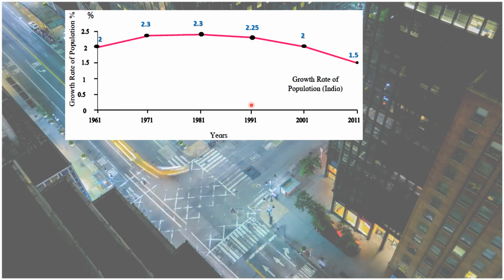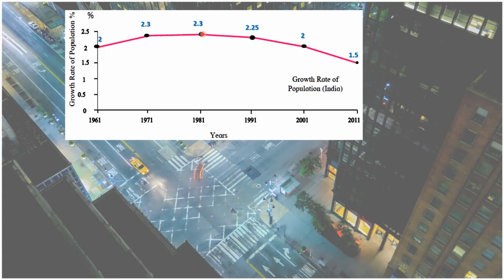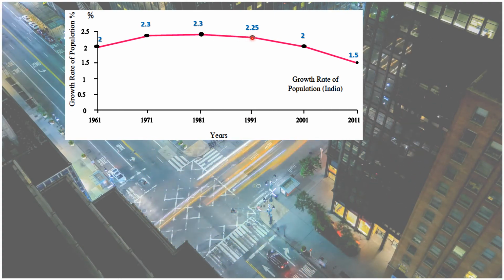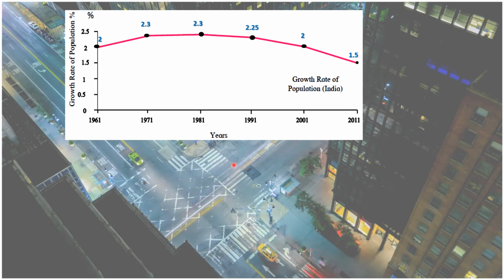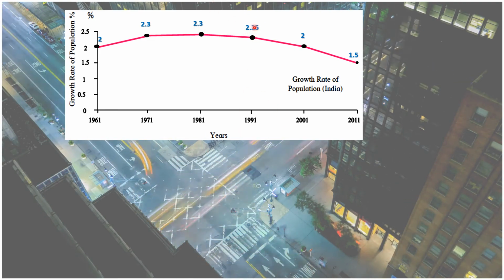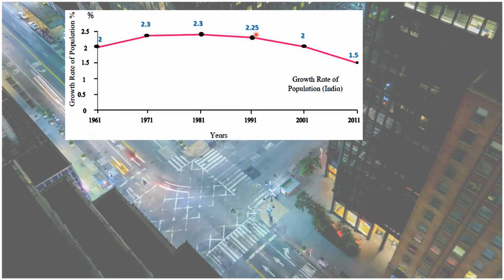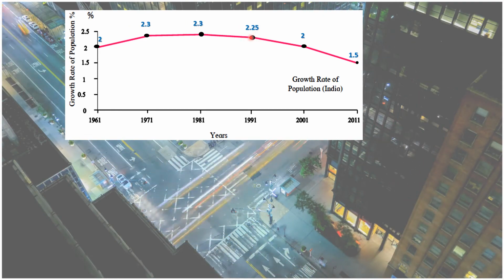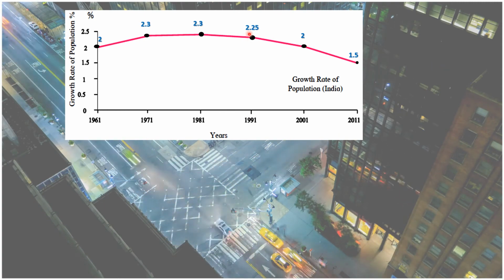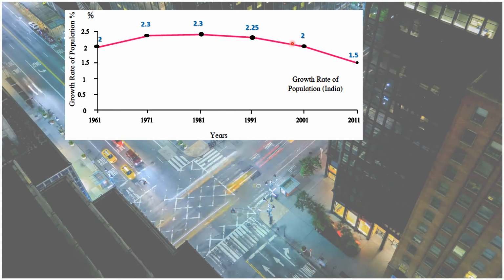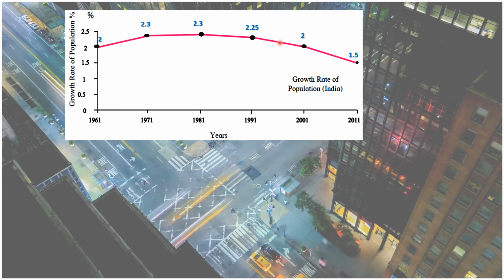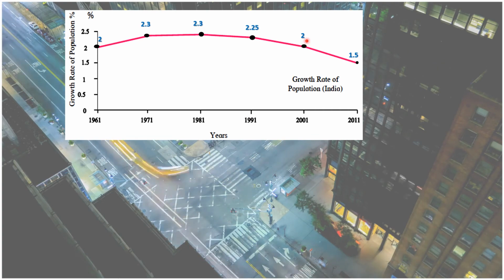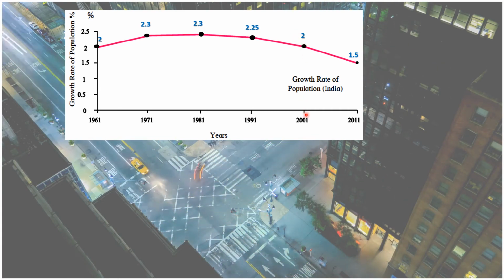Then in 1991 you see the graph is moving downwards, so it's decreasing at a very slow pace. So the growth rate of population is approximately 2.25% in 1991. This is an approximate figure. Now from 1991 till 2001 the graph is still moving further down, but at a little faster pace than the previous one. So now the growth rate of population is 2% in 2001.